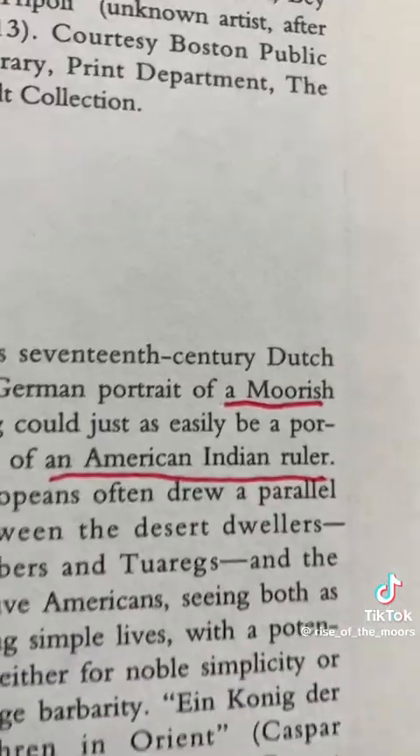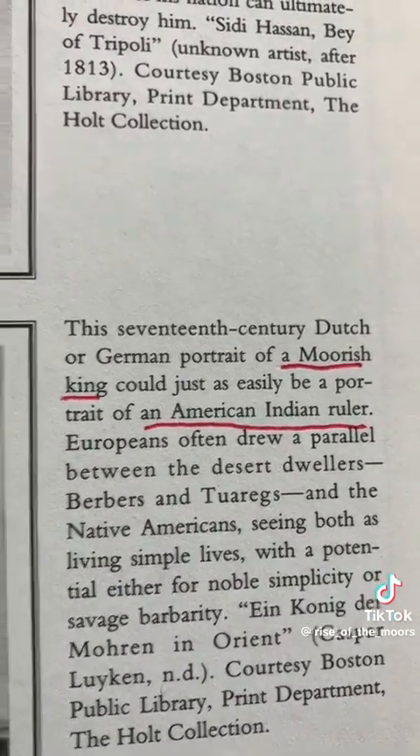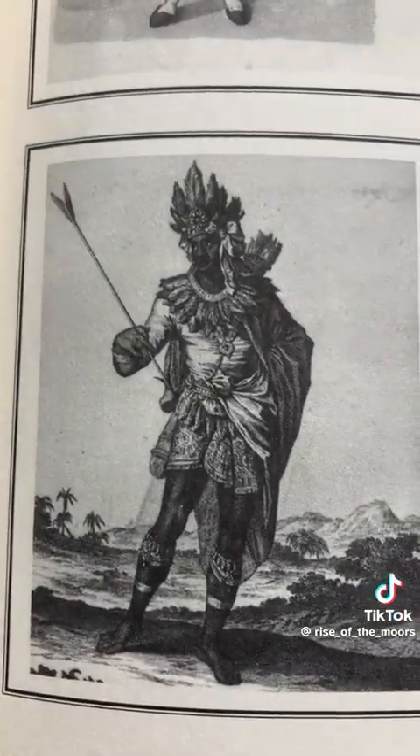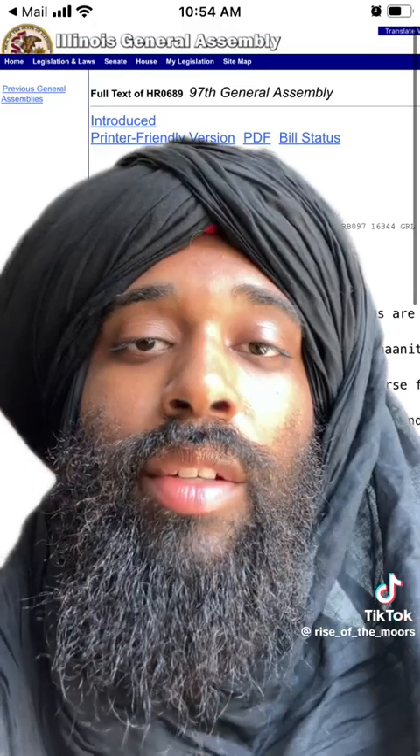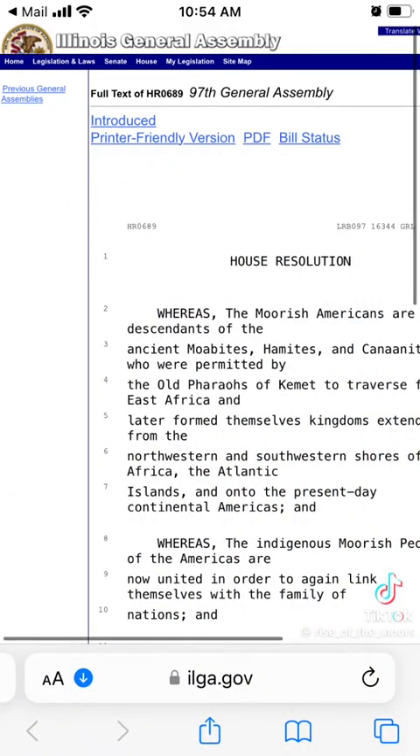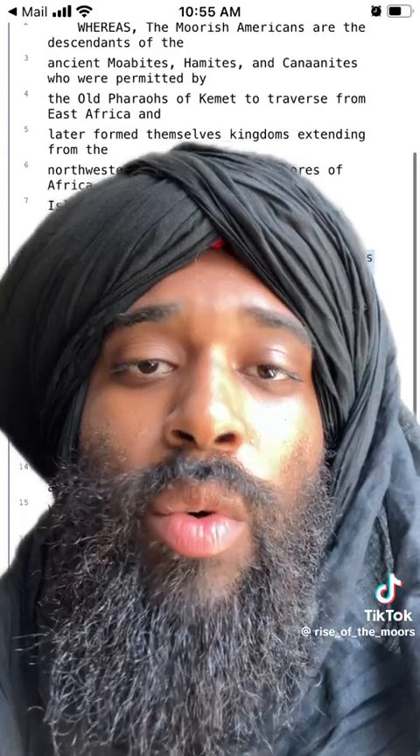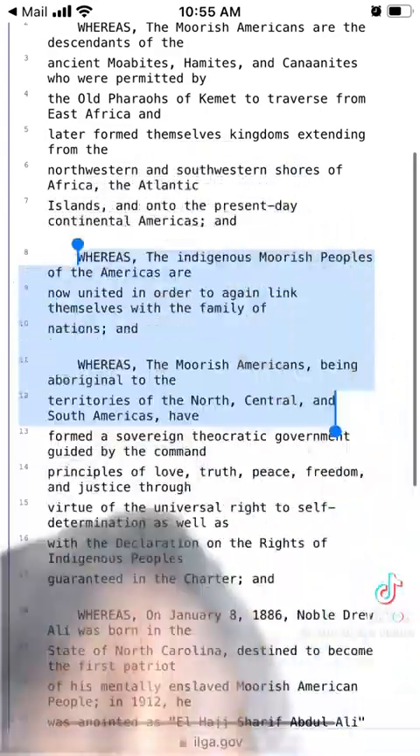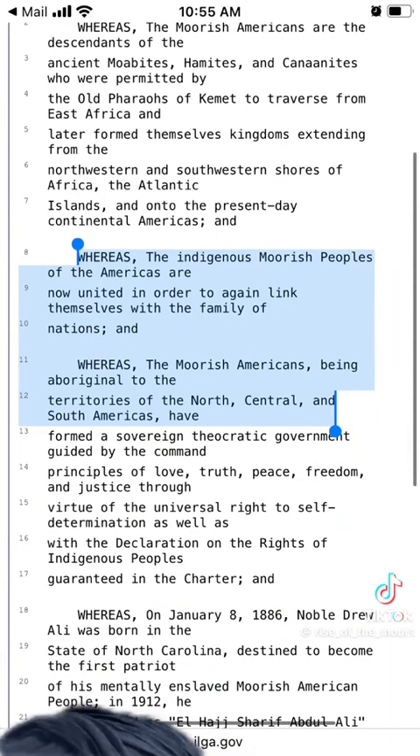We can also see in this book right here that this portrait, this German portrait or Dutch portrait of a Moorish king could easily be an American Indian ruler. Another reference point is from the state of Illinois, House Resolution 0689, whereas the government of Illinois admits that Moorish people are indigenous to the Americas and Moorish peoples are aboriginal to the Americas, both North, South, and Central America.